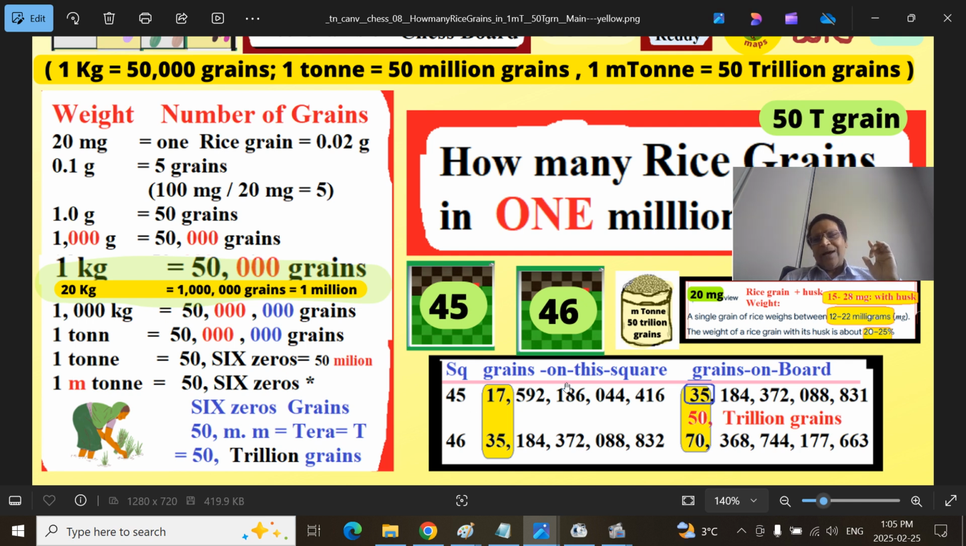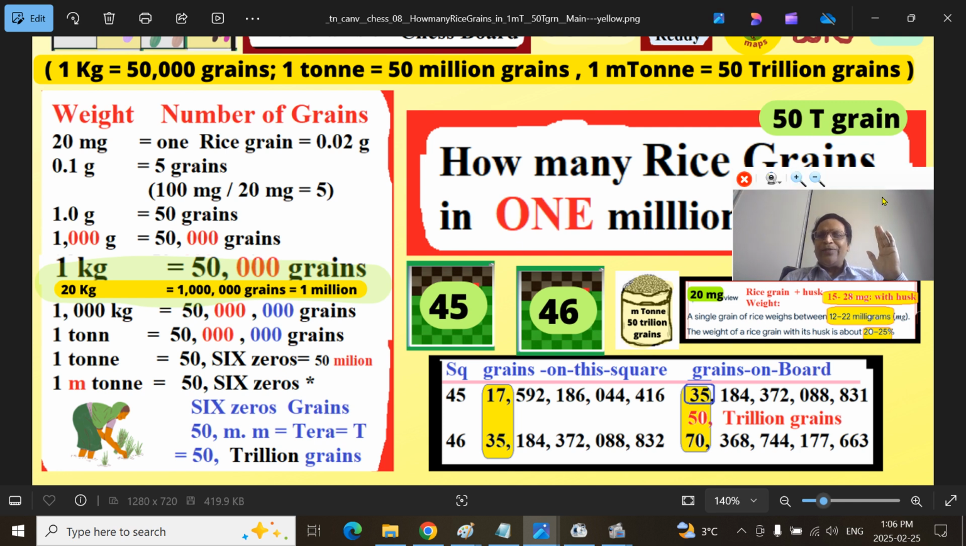Grains on the square and grains on the board, including that square. These 2 points are a little different. So, in the 45th square, there are around about 35, you see, there are 1, 2, 3, 4, 12 zeros here. We rounded up the zeros. That means trillion grains. That means up to this far, there will be 35 trillion grains on the chessboard. After this part, there will be 70 trillion grains before. So I have put it somewhere in the middle.